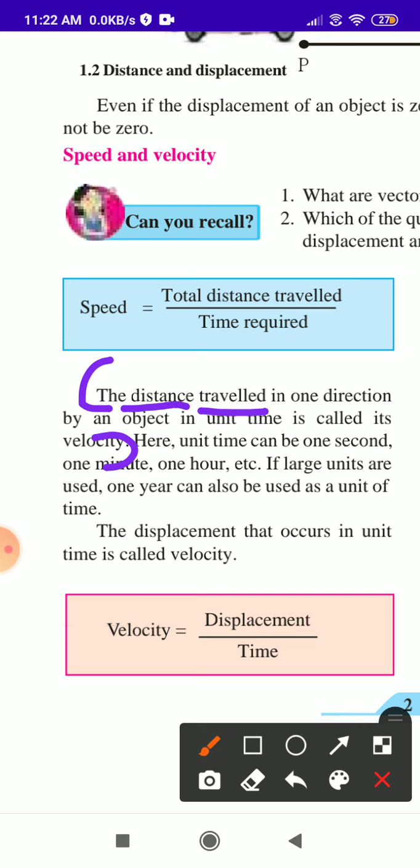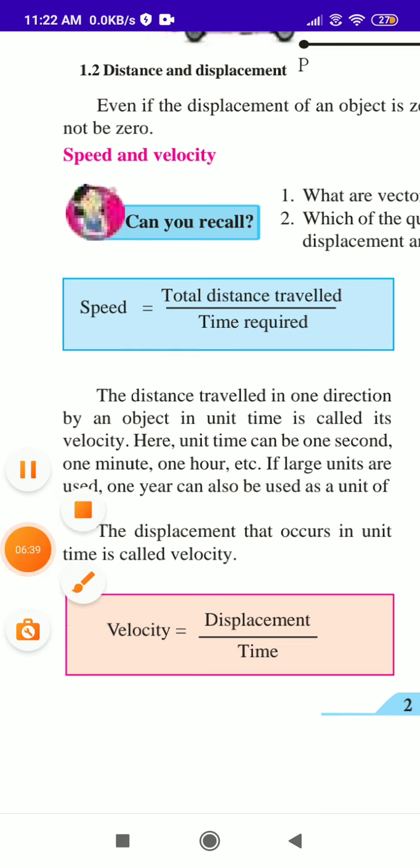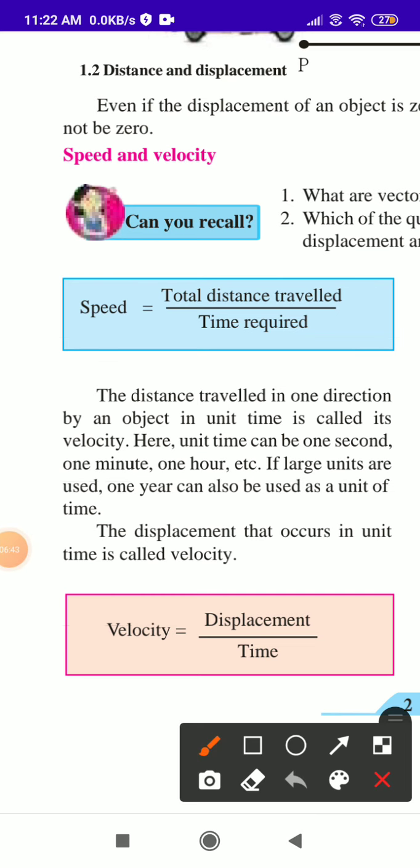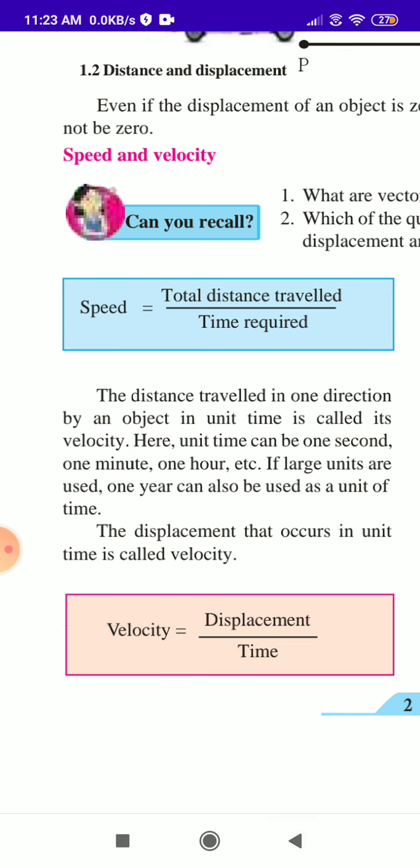For example, the speed of traveling in a bus, motorcycle, cycle, or train, and time.